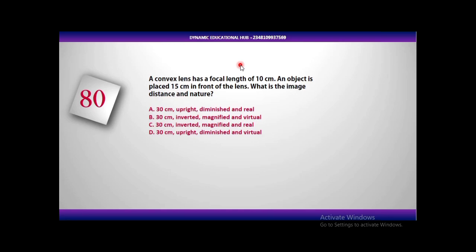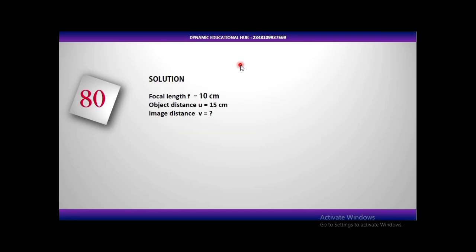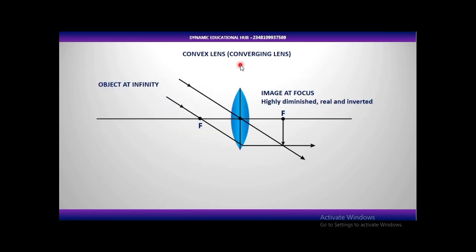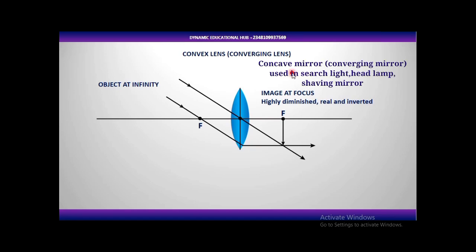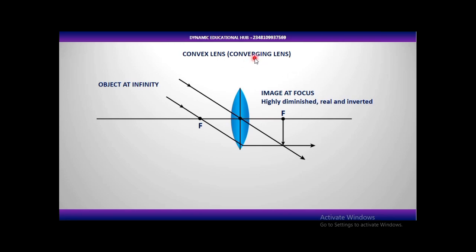Let me explain some stuff to you guys. This is very important for your JAMB and even your WAEC, if you are writing WAEC or NECO. Convex lens. Another name for convex lens is converging lens. Don't mix it with convex mirror. Convex mirror is diverging mirror, while convex lens is converging lens. They are different. Convex lens is going to converge rays of light.